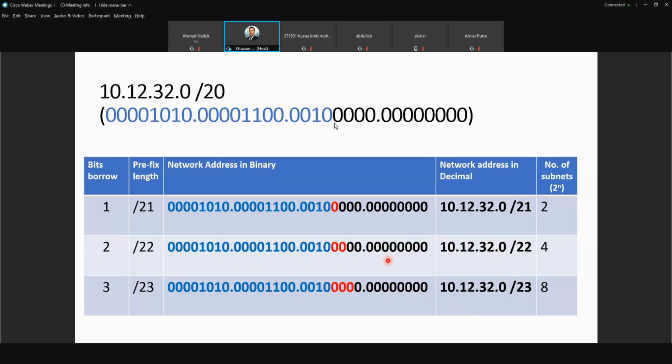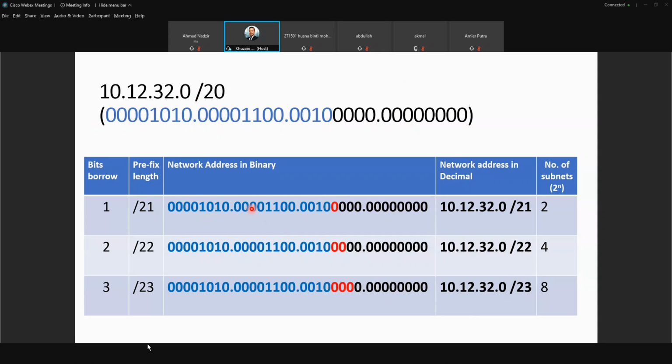So let's say you borrow 1 bit from this IP address. For example, you want to create 2 subnets, so you borrow 1 bit. In this case, the prefix length becomes /21.